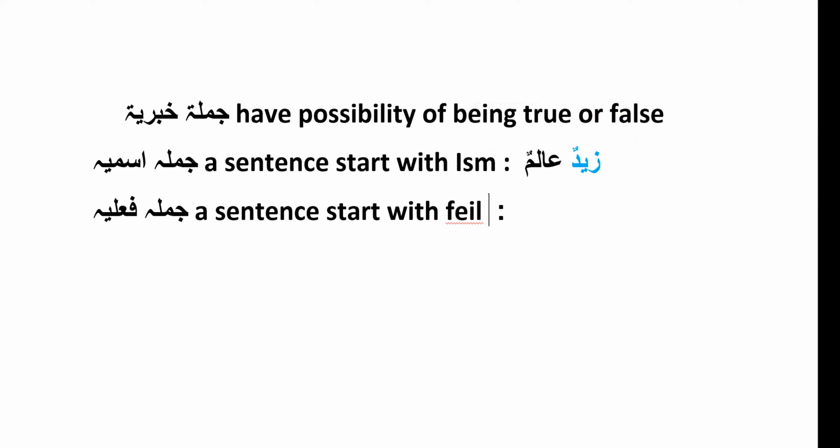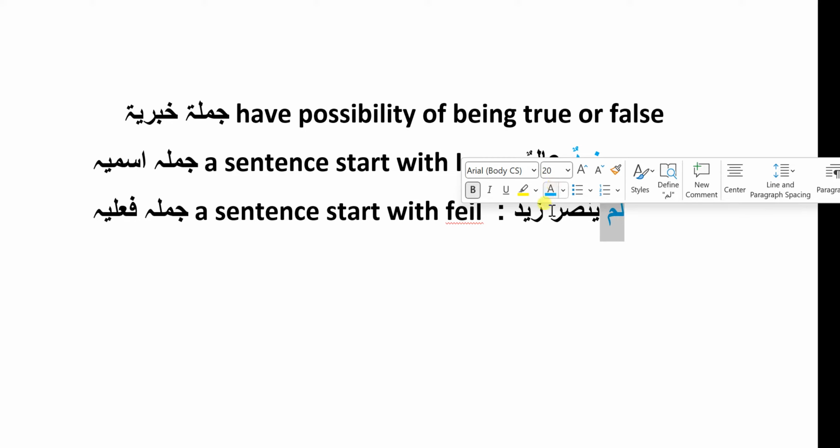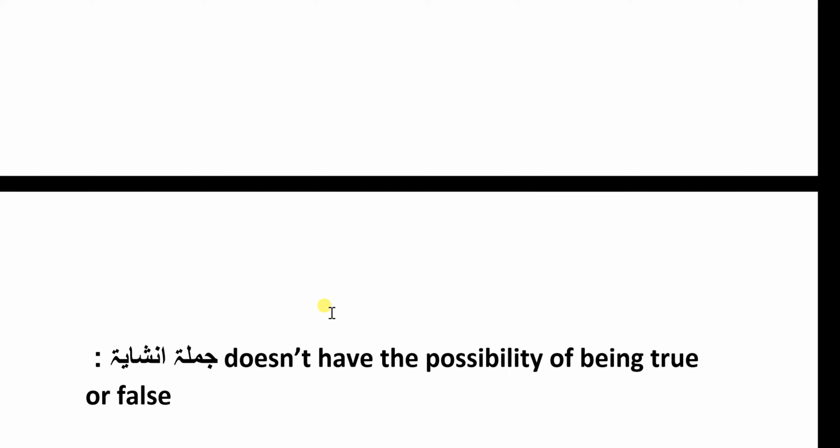Second example: Lam yansur Zaidun. Zaid did not help. Here lam yansur is a fail. This sentence starts with fail, so this is jumla failiya. Actually, jumla inshaiya also has the same types, jumla ismiya and jumla failiya, but we do not consider jumla ismiya and jumla failiya as a type of jumla inshaiya.